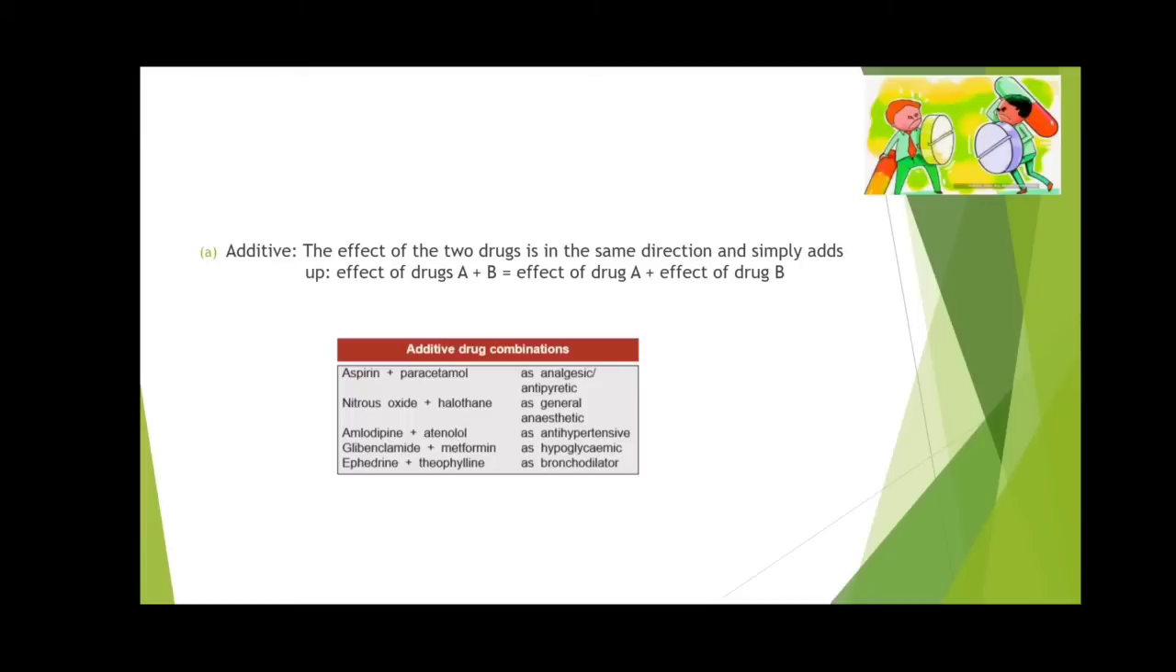As you can see in this box, a list of examples is given. I'll take the first example. Aspirin plus paracetamol will produce analgesic and antipyretic action. Aspirin alone has analgesic action, paracetamol alone has antipyretic action. When both are taken together, they will produce their own action. So 1 plus 1 is equal to 2 over here.